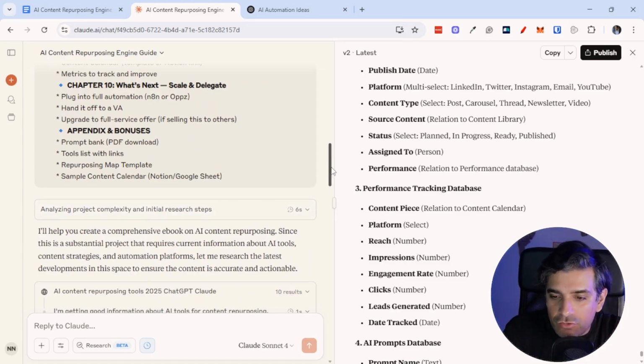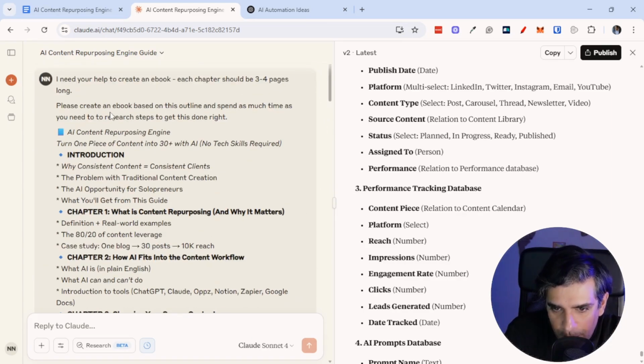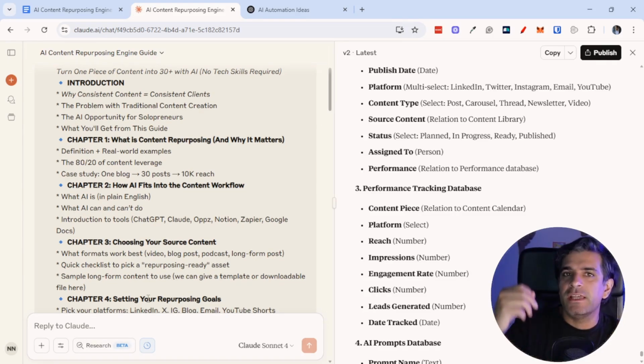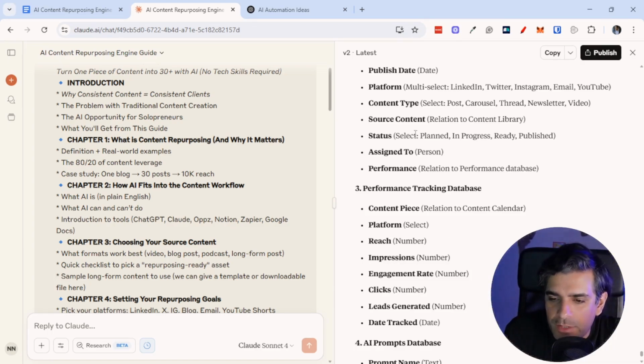And I also asked it to do some research. Let me just show you this. Please create an ebook based on this outline. Spend as much time as you need to research steps to get this done right. If I wanted it to be even better, I could ask it to do deep research, right? And now it would really get some statistics out. It would build up the problem really well, and the ebook would be even better, I'd say. But I just wanted to see what it comes out with here.